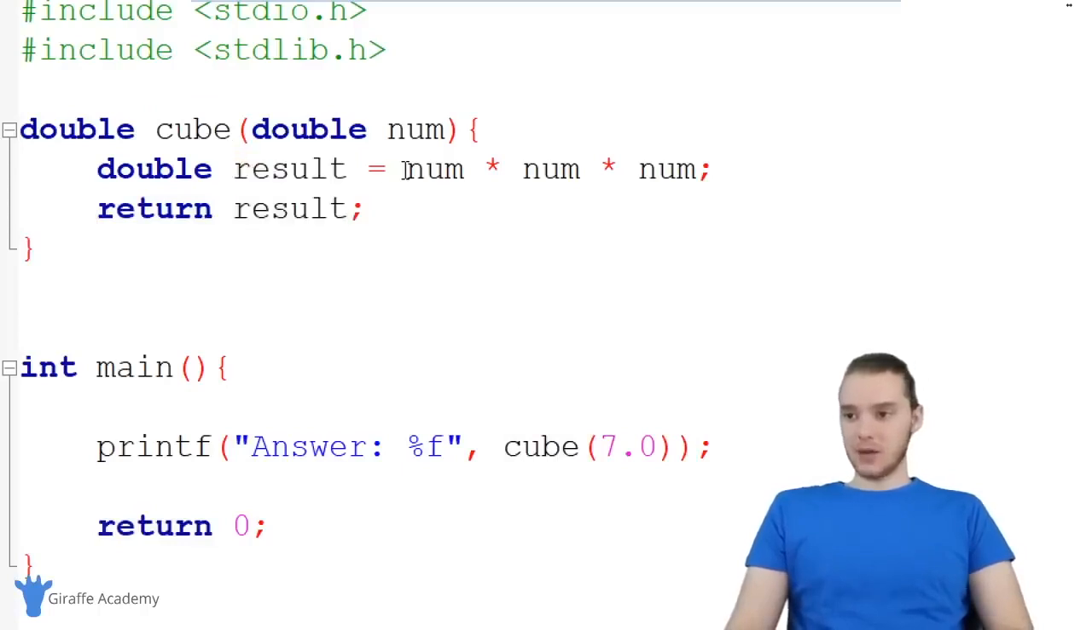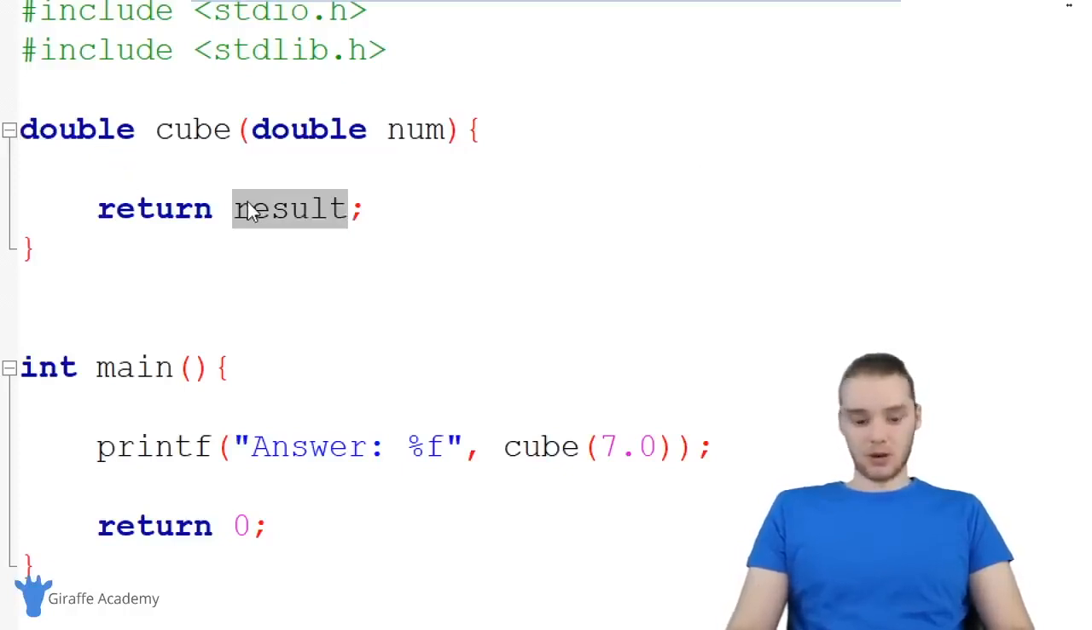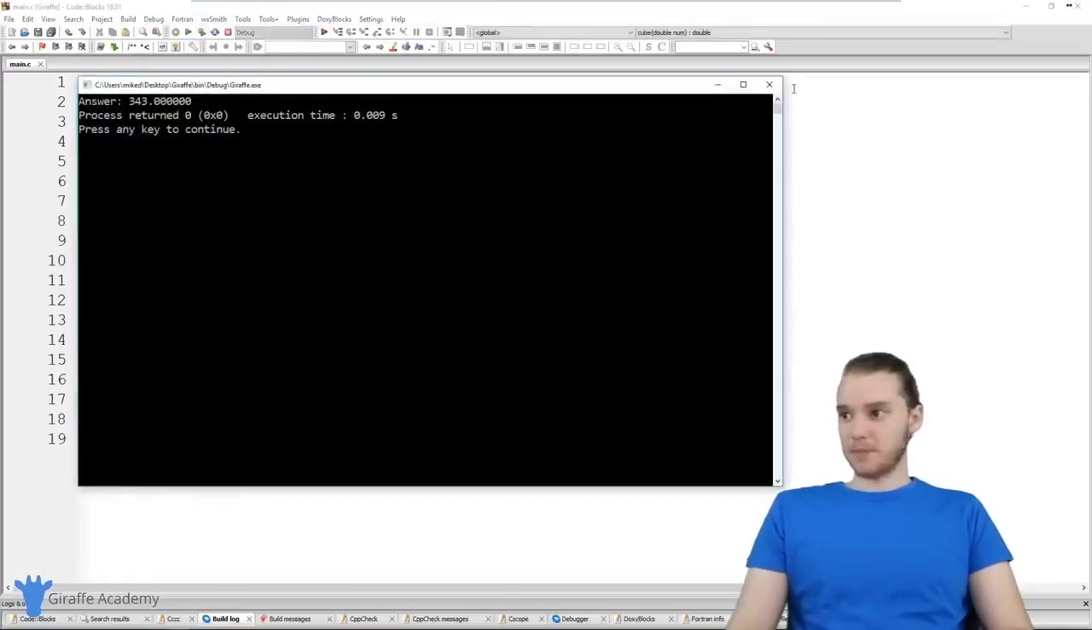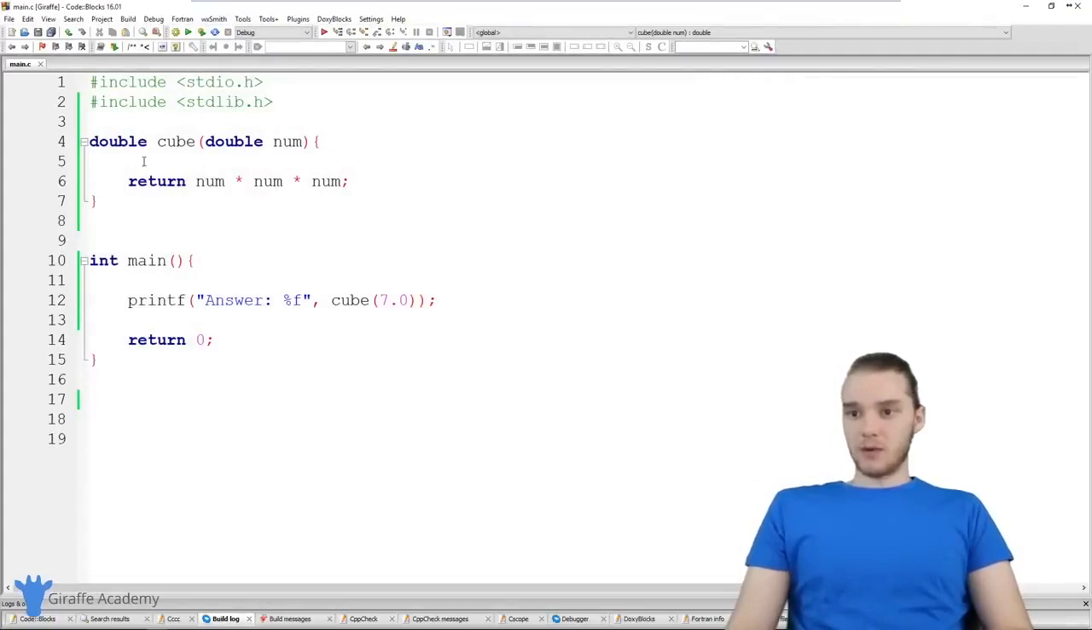And that's really cool. And actually, we can make this a lot simpler. I could just get rid of this result variable, and I could just straight up return num cubed, and this is going to do the same exact thing. So we should get the same answer. Yeah. So this can be really awesome.